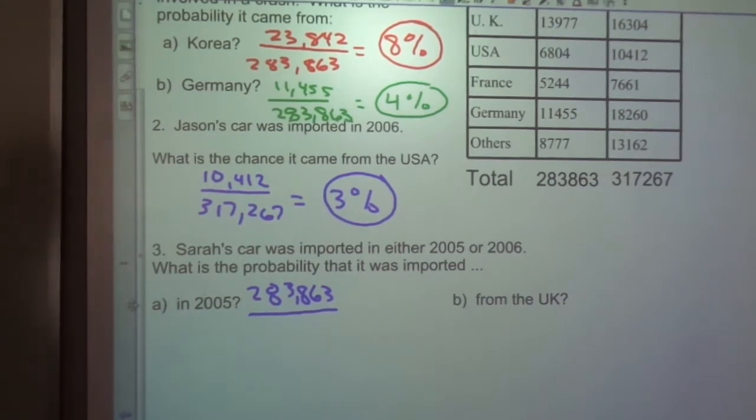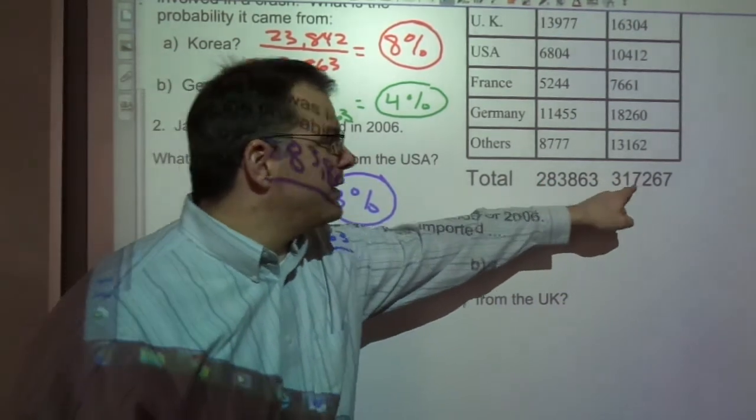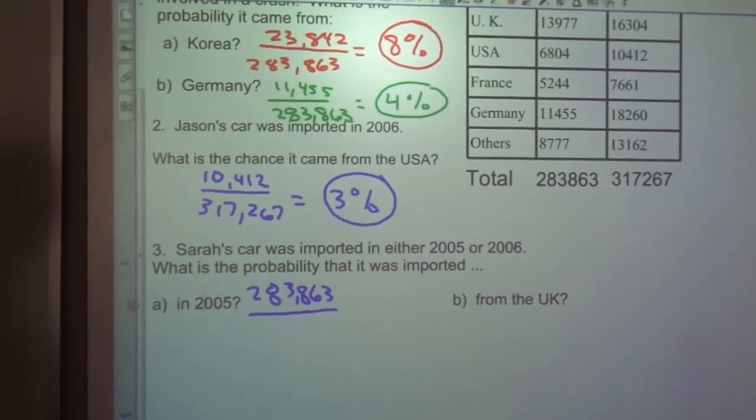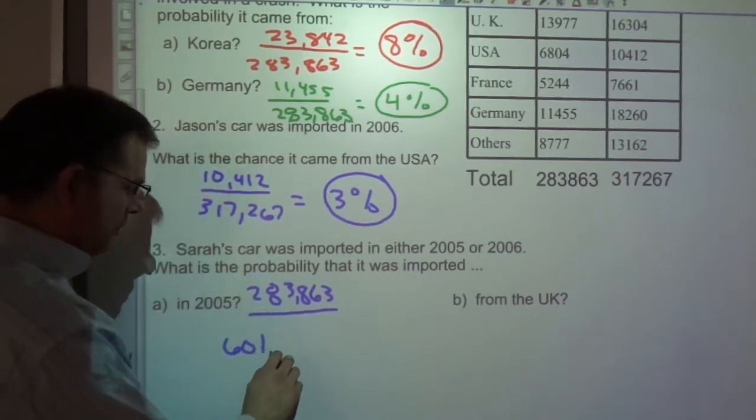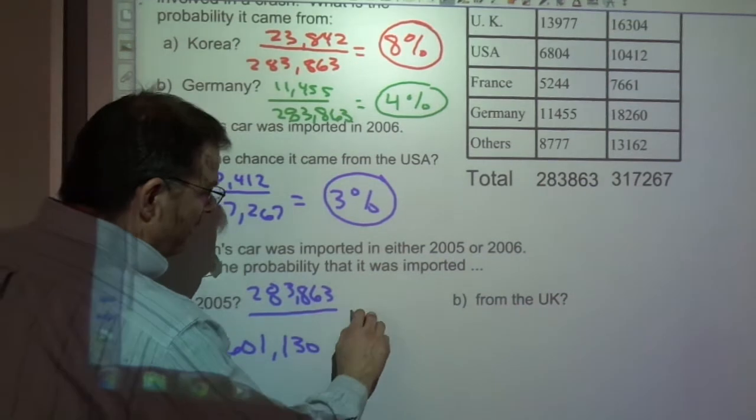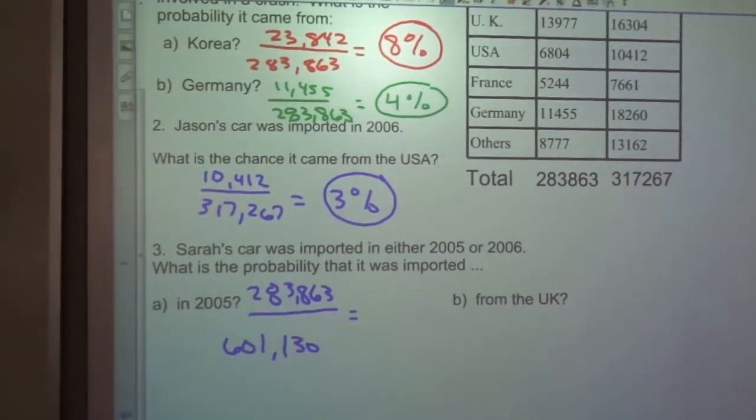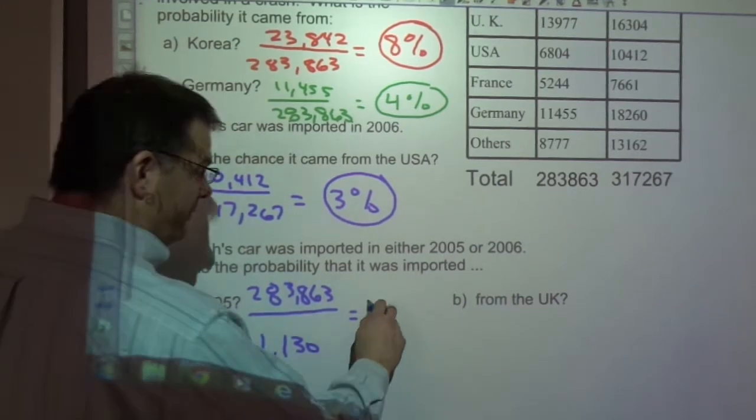I need calculator help for this, to take the total here plus the total here to give me the overall total. Looks like it's going to be around 600,000. 601,130. So as a percentage then, the probability that her car came from 2005 looks like a little bit under 50%. 47%.